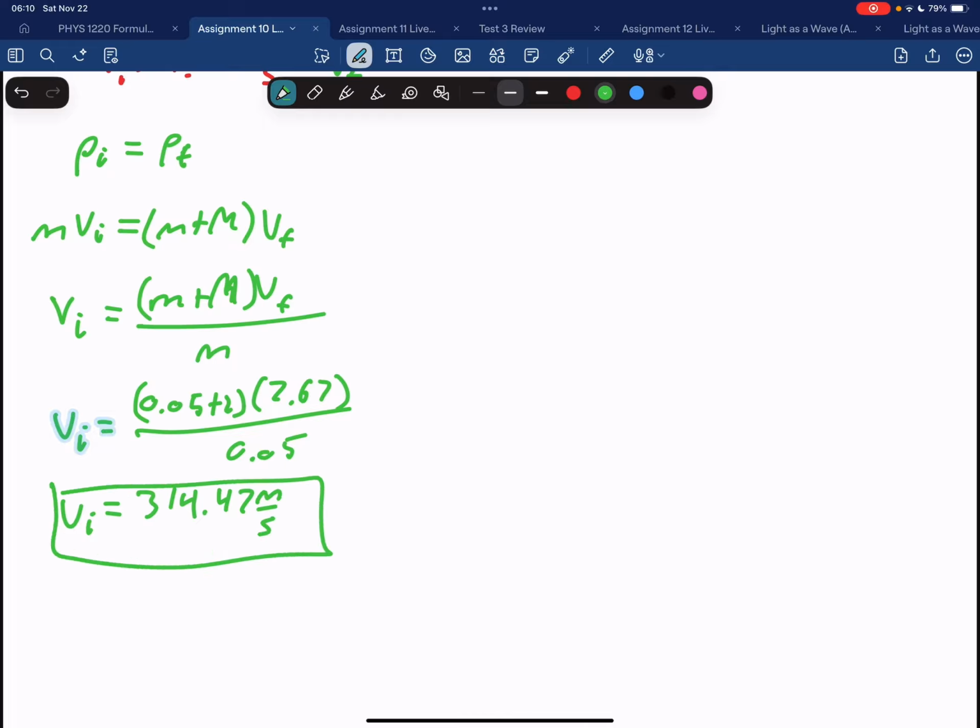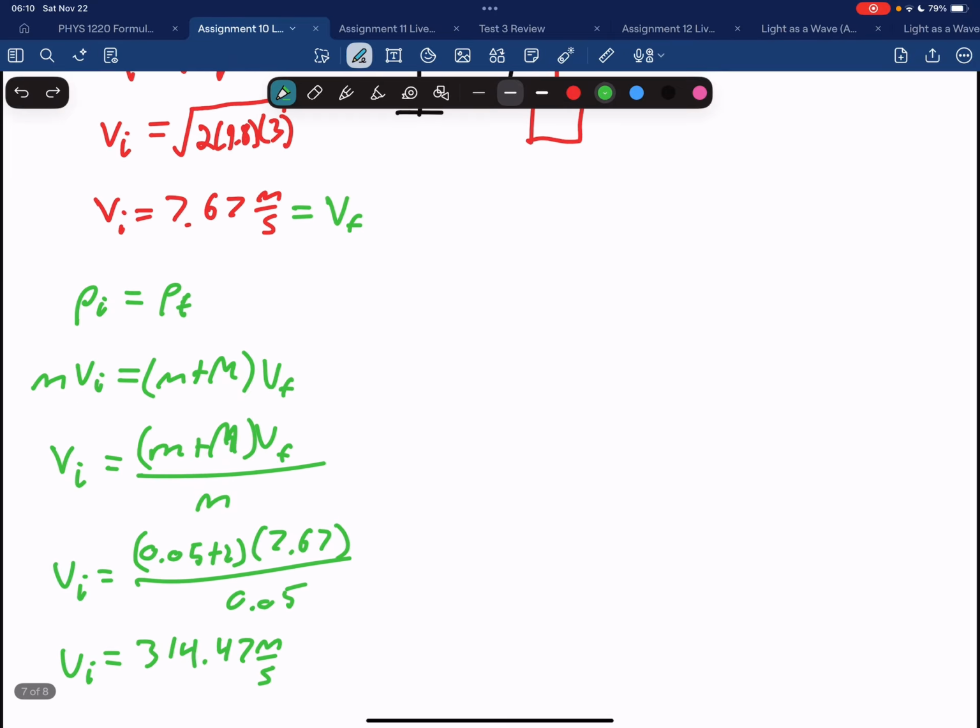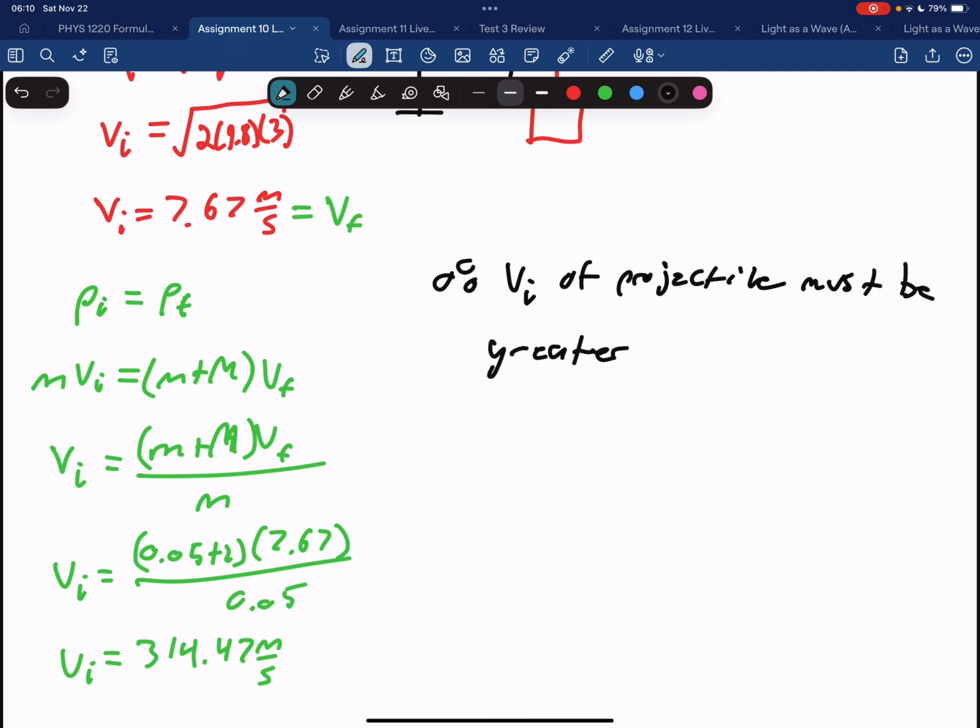So, actually, I won't do that. So therefore, the initial velocity of the projectile must be greater than 314.47 meters per second.